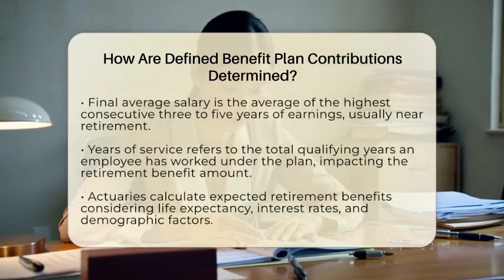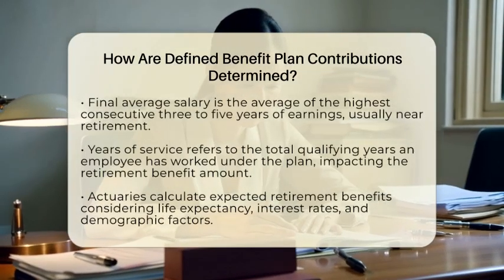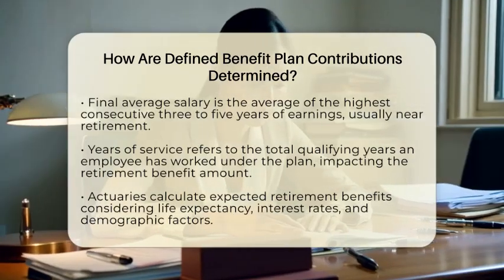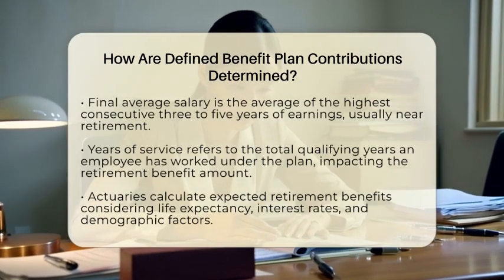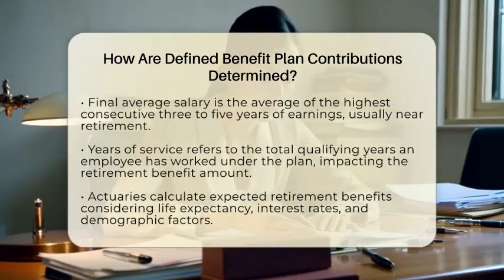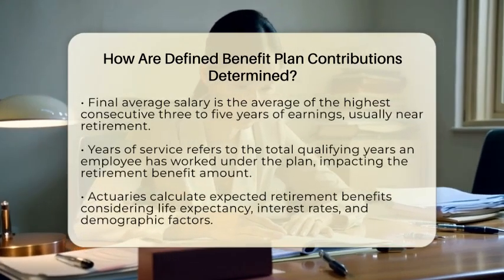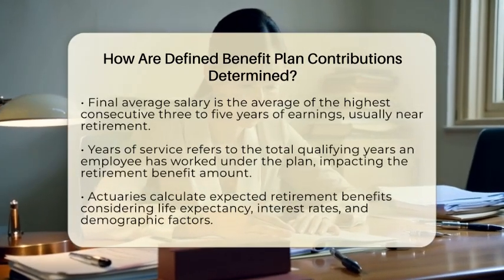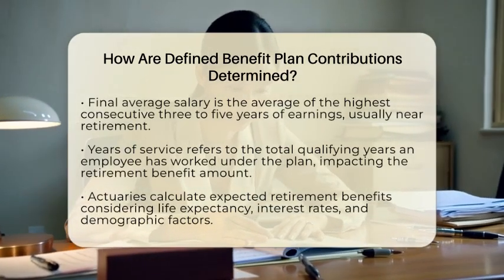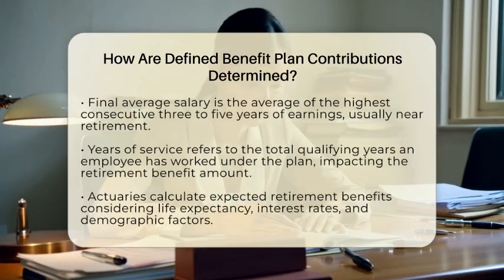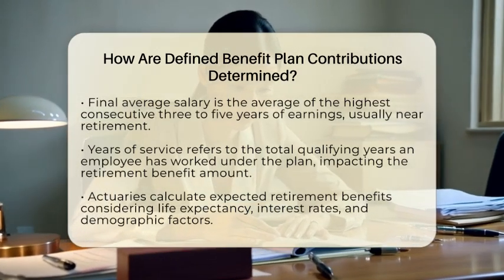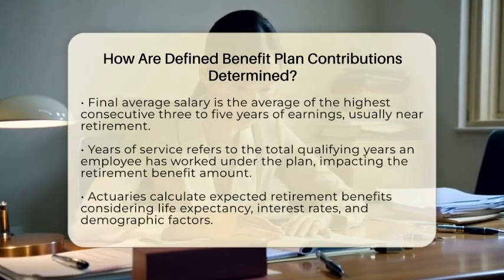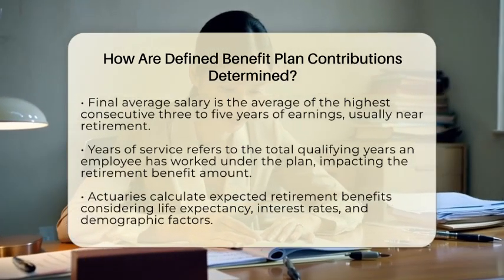Next, we have the final average salary. This figure is typically the average of the employee's highest consecutive 3 to 5 years of earnings, often occurring near the end of their career. This approach helps to ensure that the retirement benefits reflect the employee's peak earning years. The years of service is simply the total number of qualifying years the employee has worked under the plan. This factor is crucial because the longer an employee works, the higher their retirement benefit will be.